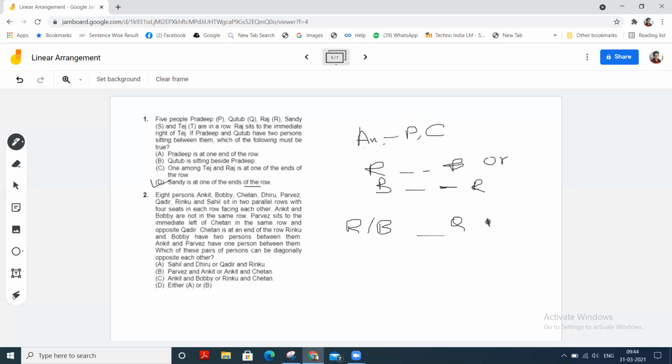If there is Rinku, then it will be Bobby, and if it is Bobby, then it will be Rinku, and the other row is Ankit, blank, Parvez, then Chetan. So Ankit and Bobby may be diagonally opposite to each other, just as Chetan and Rinku.